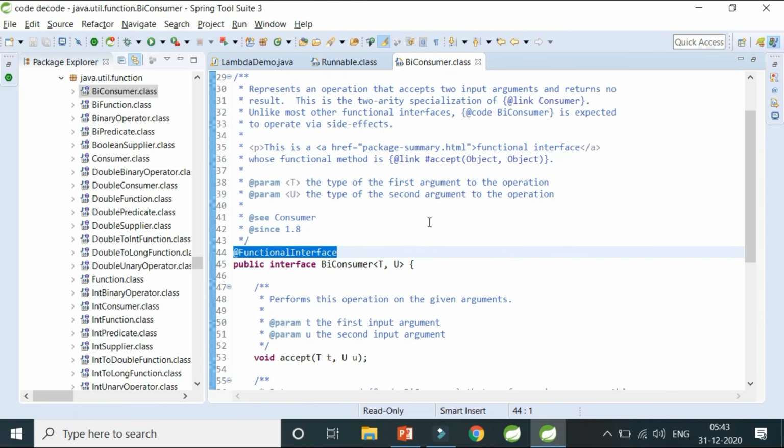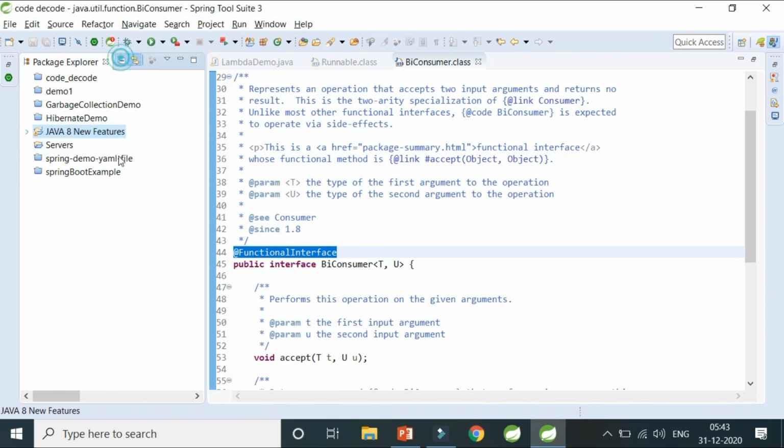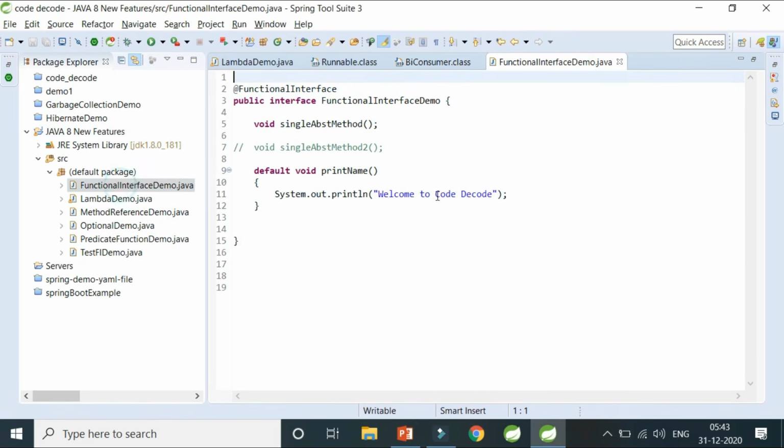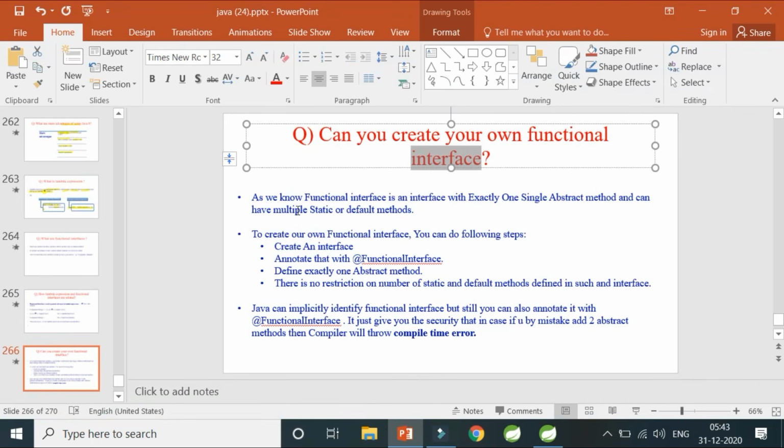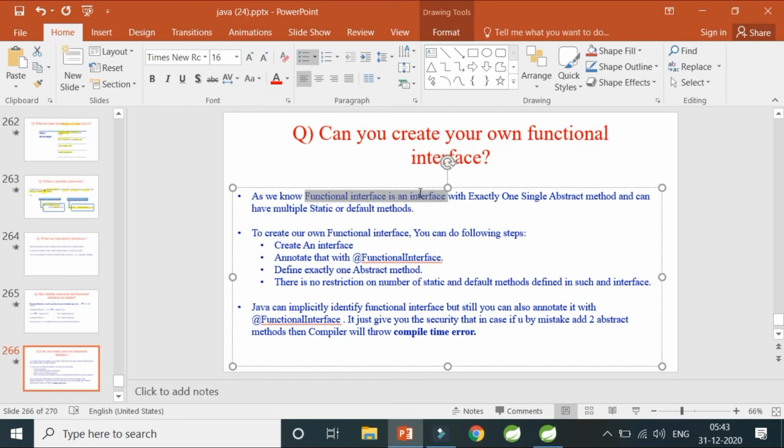So the interviewer may ask you, can you create your own functional interface? The answer should be yes. We can always create our own functional interface. I'll show you how I have created one for you. As we all know, a functional interface is an interface with exactly one single abstract method and can have multiple static and default methods.